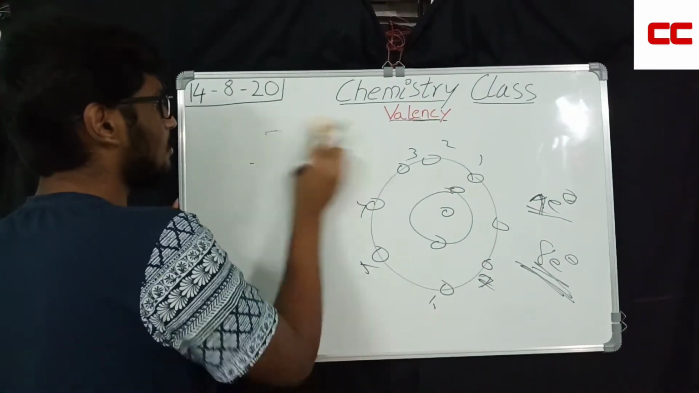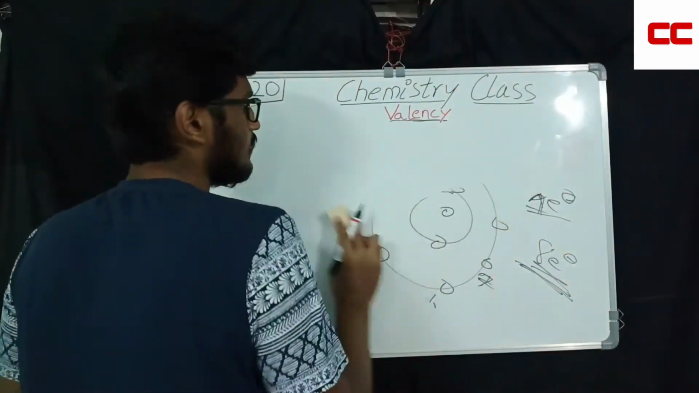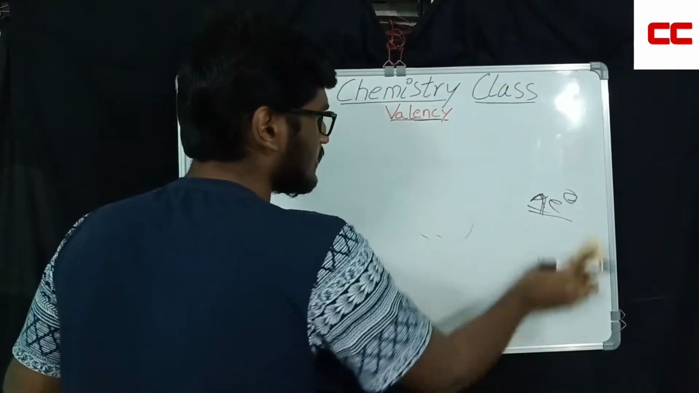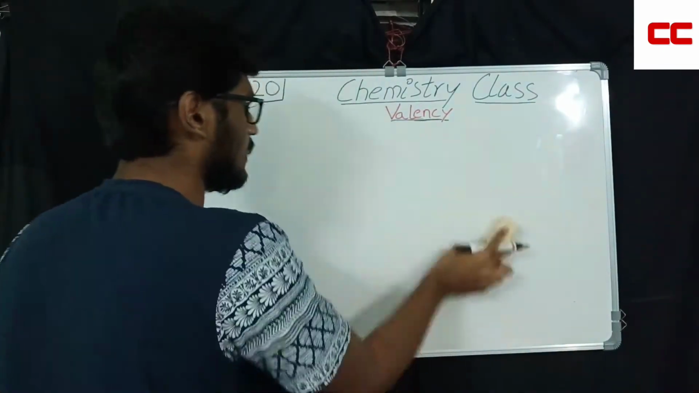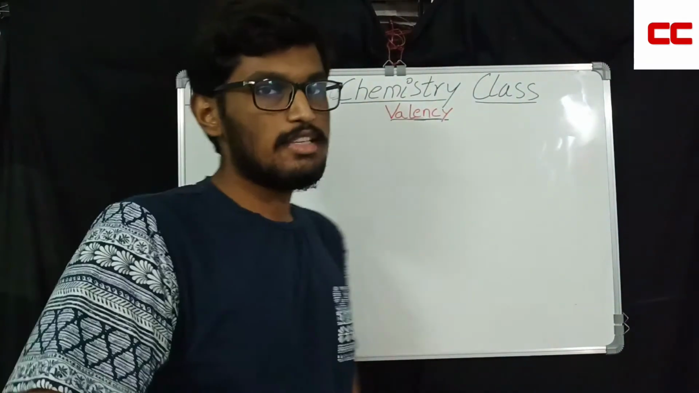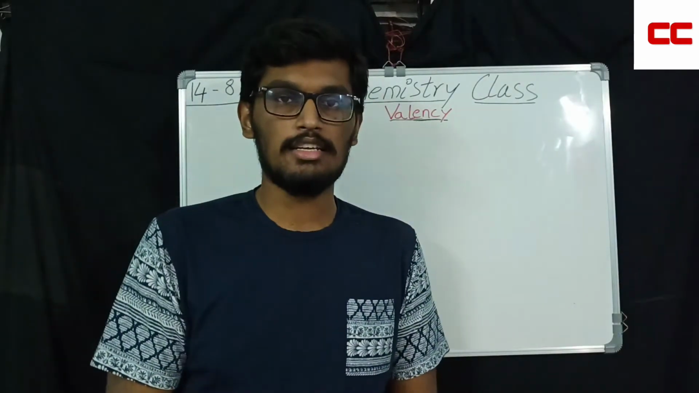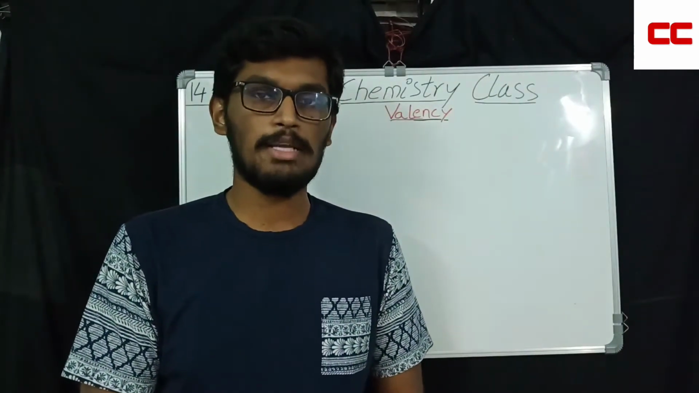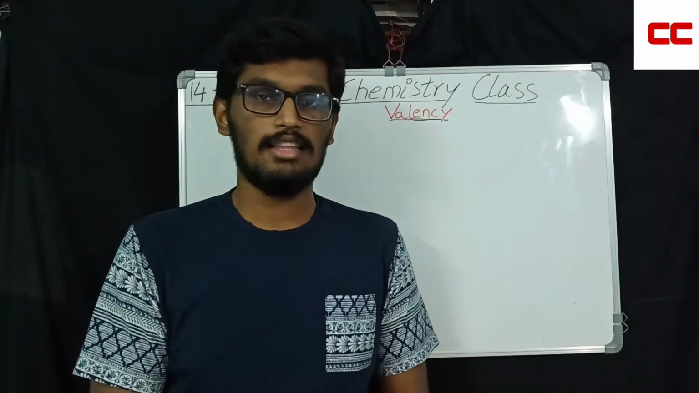Now coming to neon. It is atomic number 10. That means it is in the 10th position in the periodic table. If you want to see the periodic table, I will leave a link in the description down below of a picture of a periodic table. You can just go and visit there.